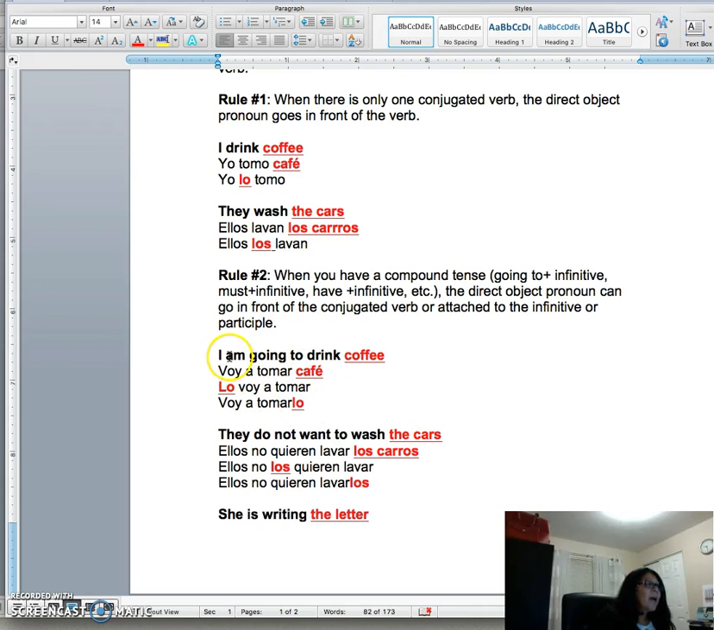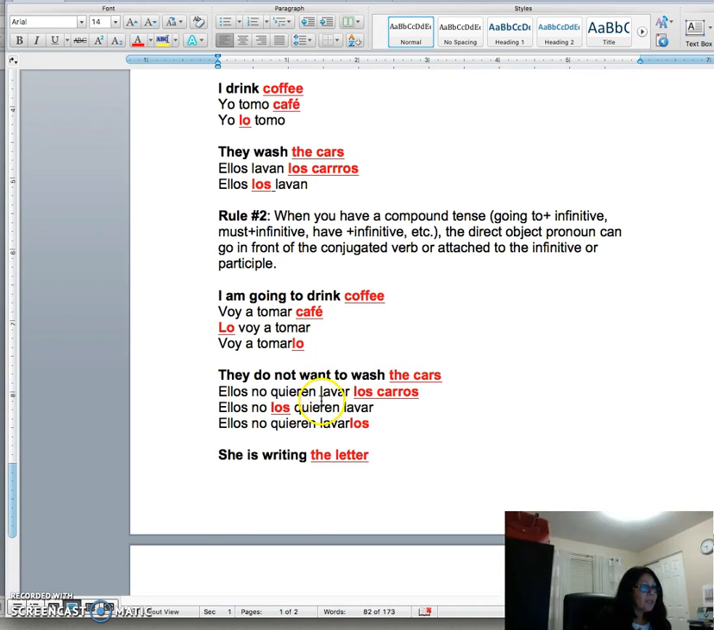For example, this is a compound tense. I am going to drink coffee. I'm going to drink what? Coffee. Okay, so voy a tomar café. We know that the direct object pronoun for coffee is lo, right? So what I can do is put it in front of the verb and say lo voy a tomar, or I can attach it to the second one, which will be the infinitive. Voy a tomarlo. Okay?